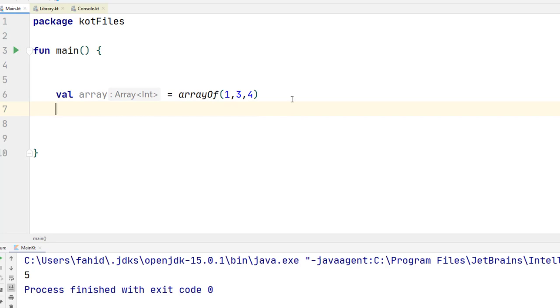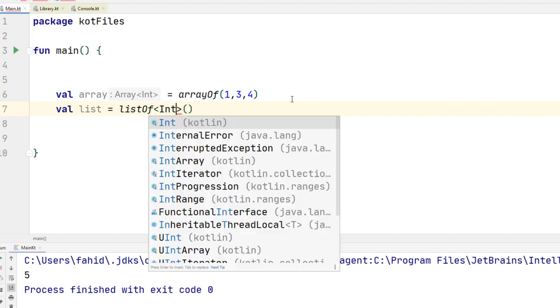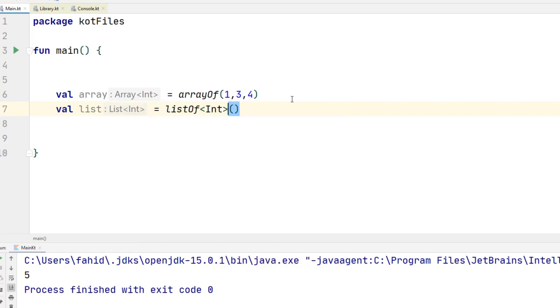At the same time it also has list, so I can say list equals, and again I can use the function called listOf, and I can pass 3, 4, 5. We can do that, and again it will infer the type. However, if I want to create an empty list, we have to provide the type, because there's no way it can infer the type there. So it's kind of nice.